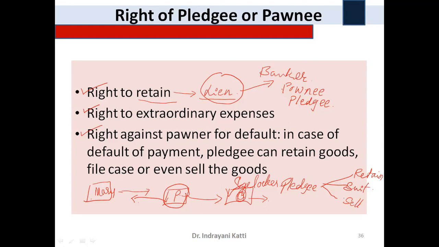He can retain the goods which are pledged, or he can file a suit in the court of law to get back his money, or else he can even sell the goods which are kept as a security in case of default made by the owner or the pledger, right? So these are the three rights provided to a pledgee.